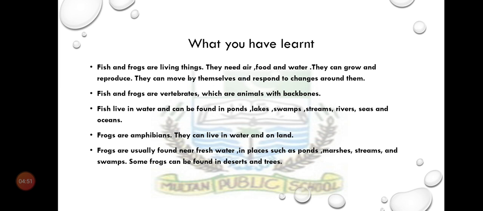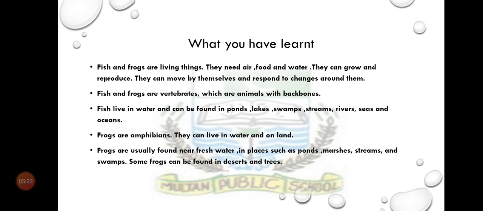What you have learned in this lesson: fish and frogs are living things. They need air, food, and water. They can grow and reproduce. They can move by themselves and respond to changes around them. Fish and frogs are vertebrates, which are animals with backbones.